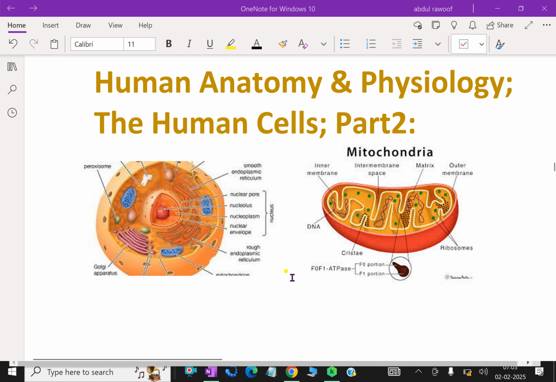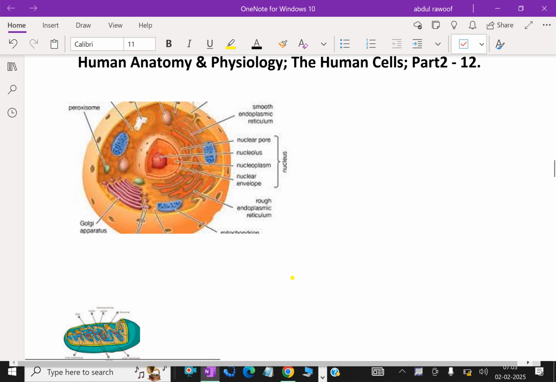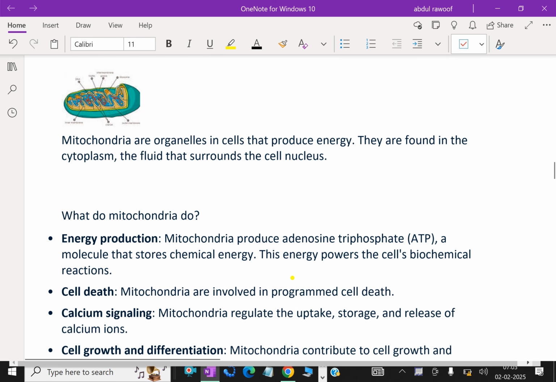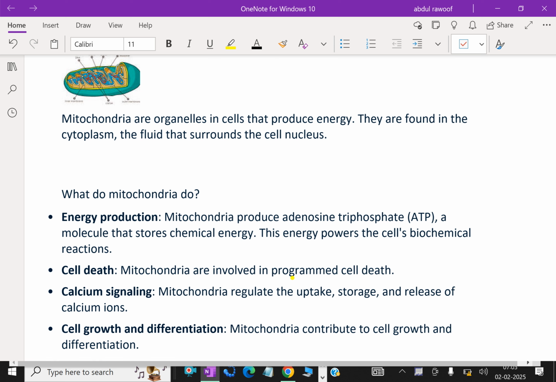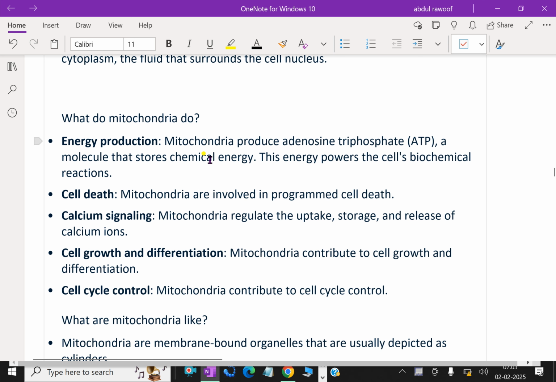About mitochondria, let us discuss a little more. Mitochondria are organelles in cells that produce energy. They are found in the cytoplasm, the fluid that surrounds the cell nucleus. What do mitochondria do? Energy production. Mitochondria produce adenosine triphosphate (ATP), a molecule that stores chemical energy. This energy powers the cell's